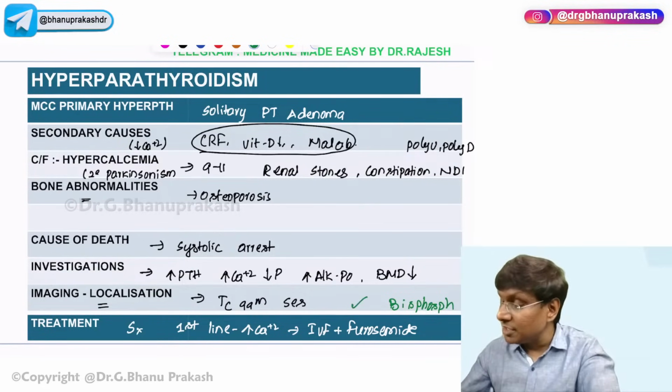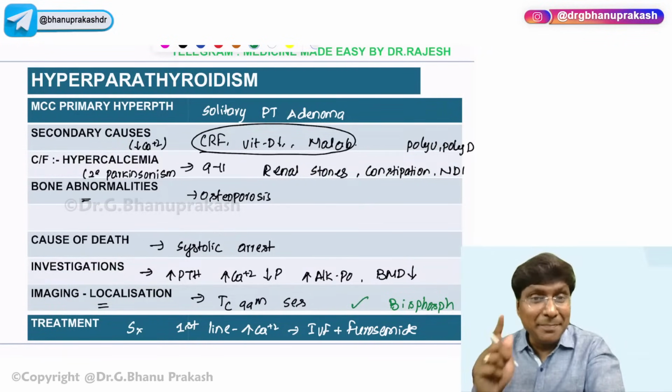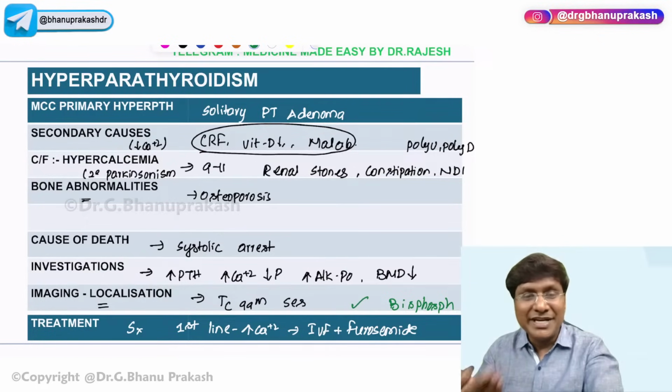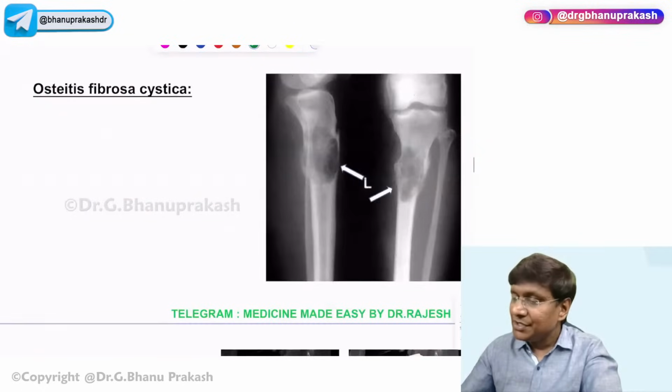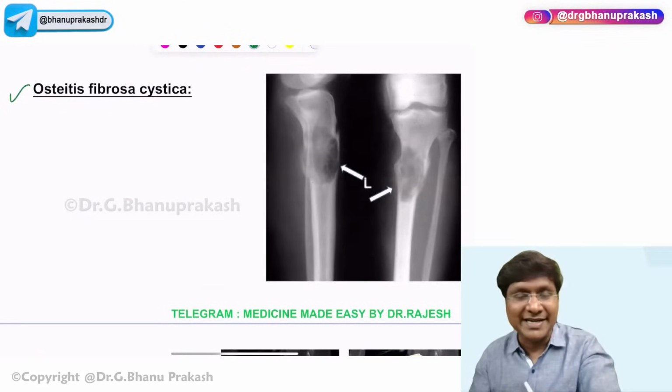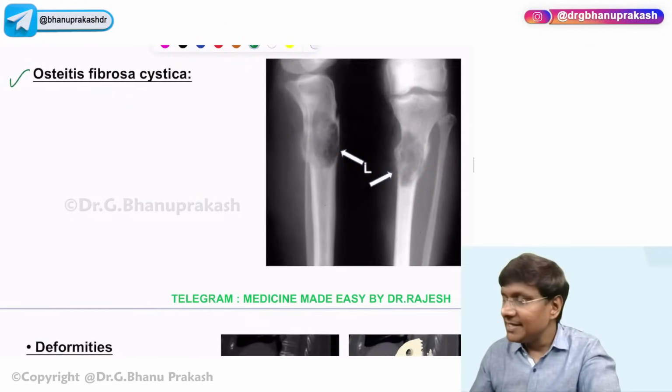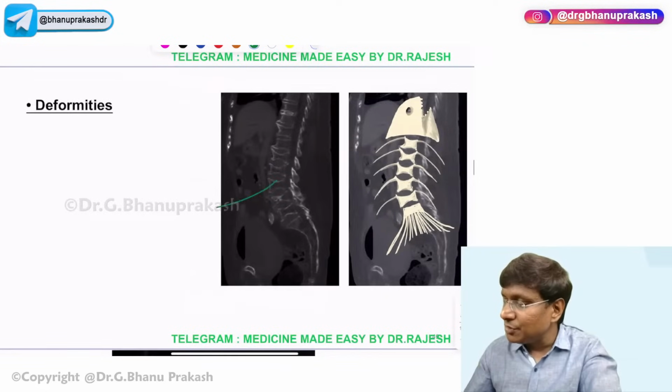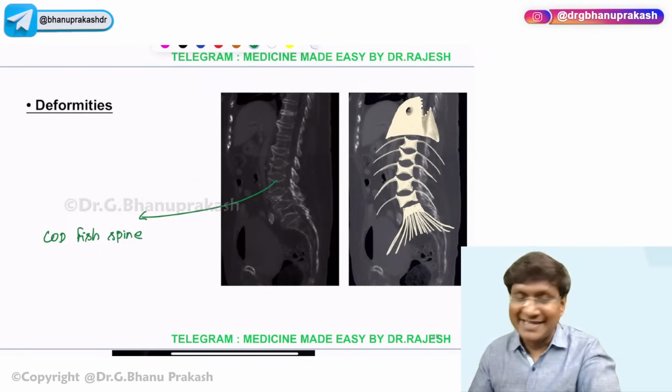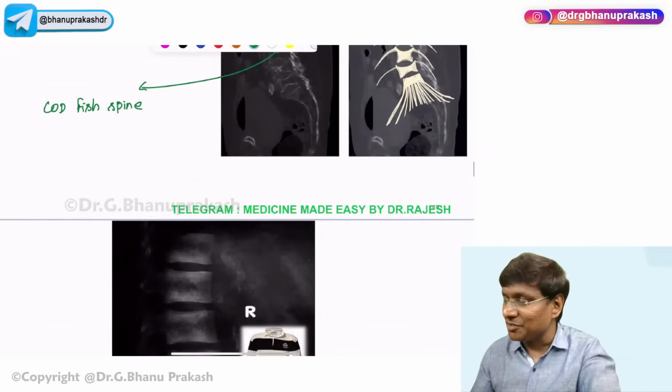But all this is a treatment for primary hyperparathyroidism. And in secondary hyperparathyroidism, you need to treat whatever is the underlying cause. And if you see the bony abnormalities in hyperparathyroidism, you have the development of osteitis fibrosa cystica, right? And you have the development of what is called the codfish spine. This codfish spine is due to excessive resorption by increased parathormone levels.